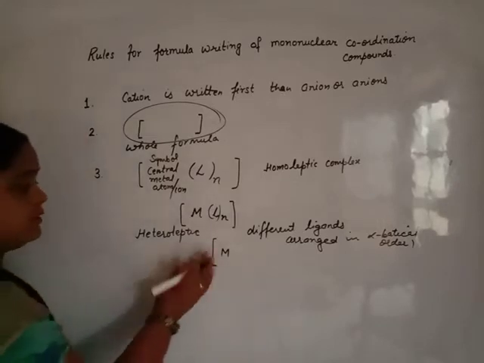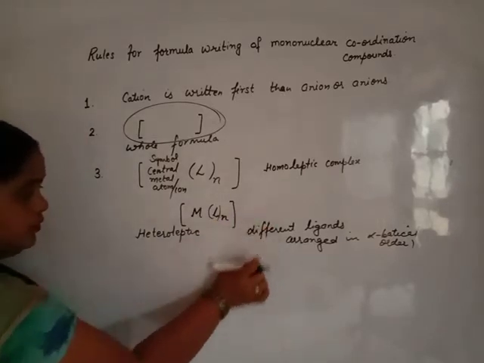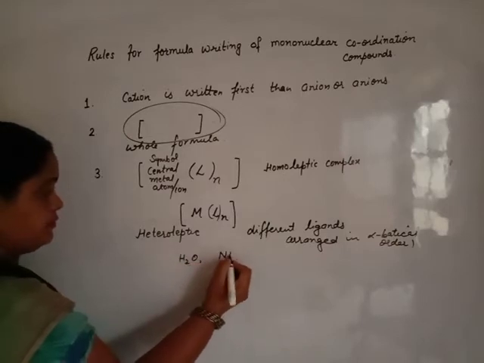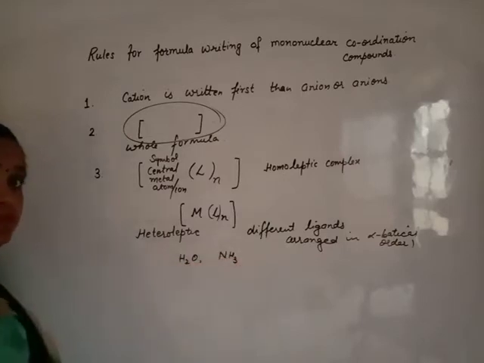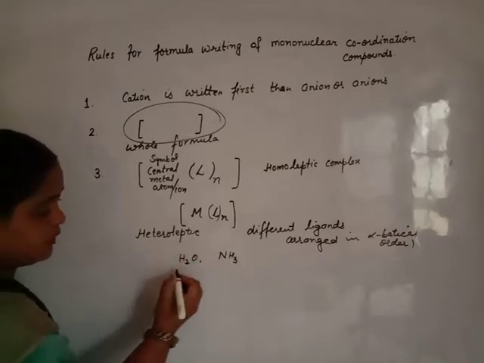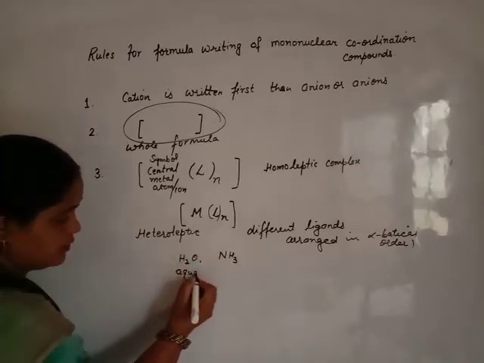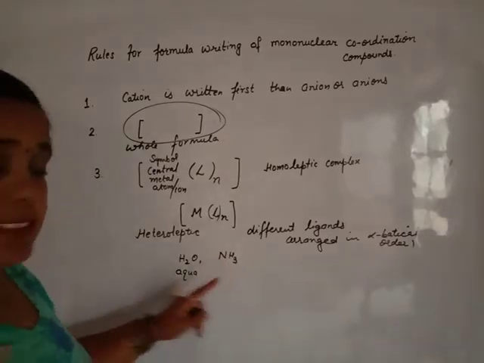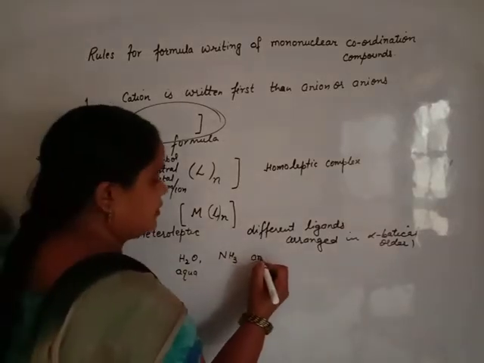For example, suppose we have water and ammonia. As a ligand, water is known as aqua, and ammonia is represented as ammine.